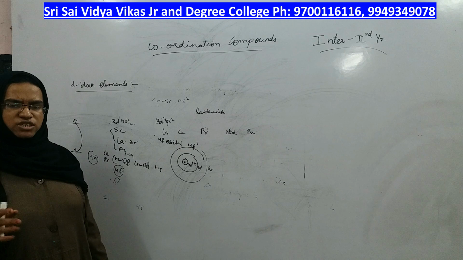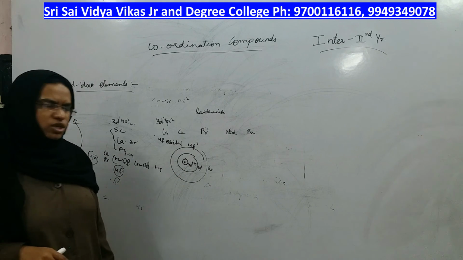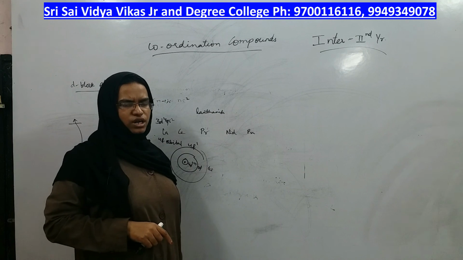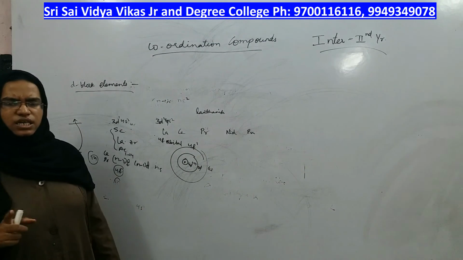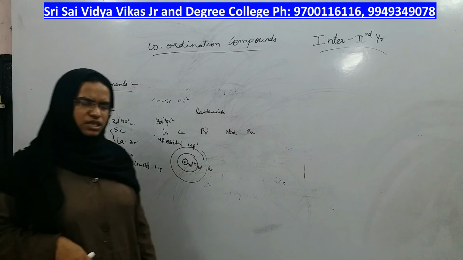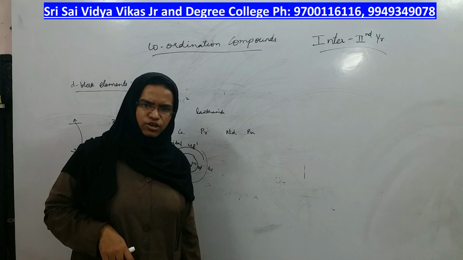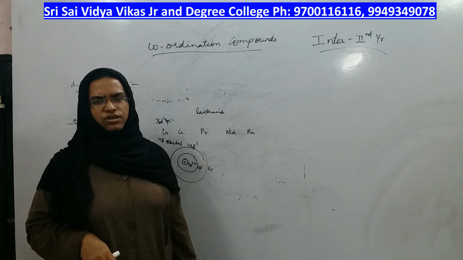That special feature is because of poor shielding effect of 4f orbitals, and it is called lanthanide contraction. Generally from top to bottom atomic size increases, but in lanthanides from top to bottom atomic size decreases because of poor shielding effect of 4f orbitals, that is lanthanide contraction.